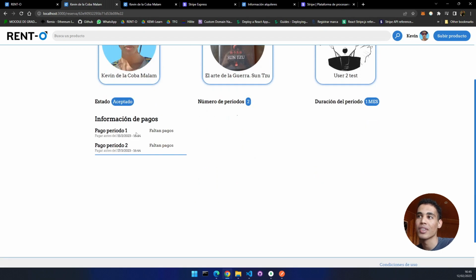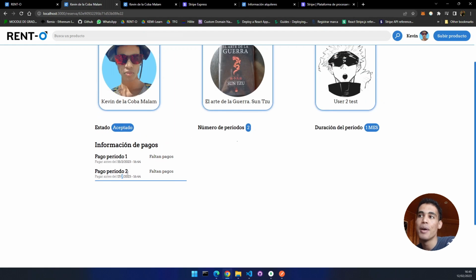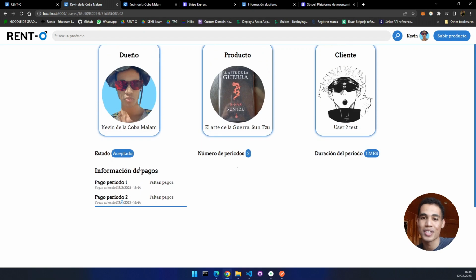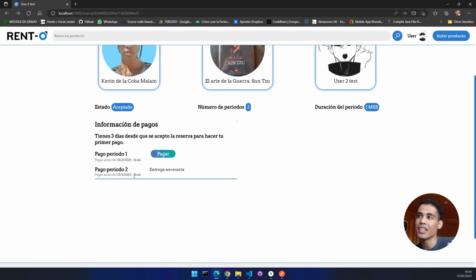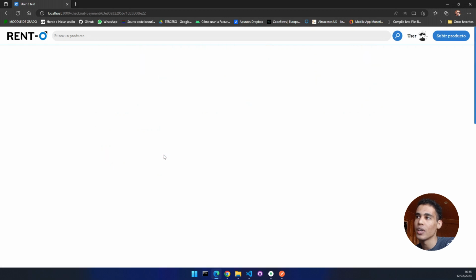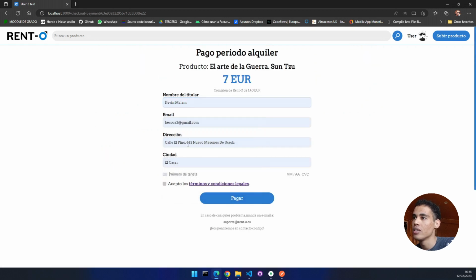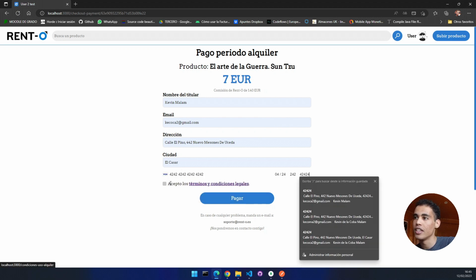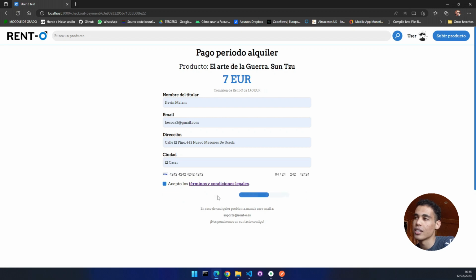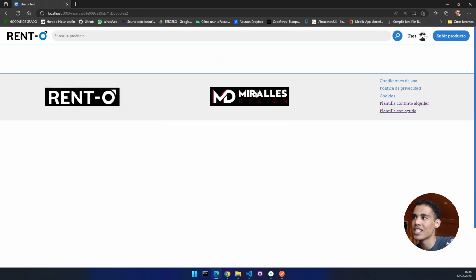Now I can see the payments. The first payment has to be done before the 15th of February. And the second payment, since this is monthly, must be done before the 17th of March. That's actually very cool. So now here in the client, you can see that you can pay. Okay, so we are going to put our data and here I have this testing card. You press accept and check this out. Here the payment is done.